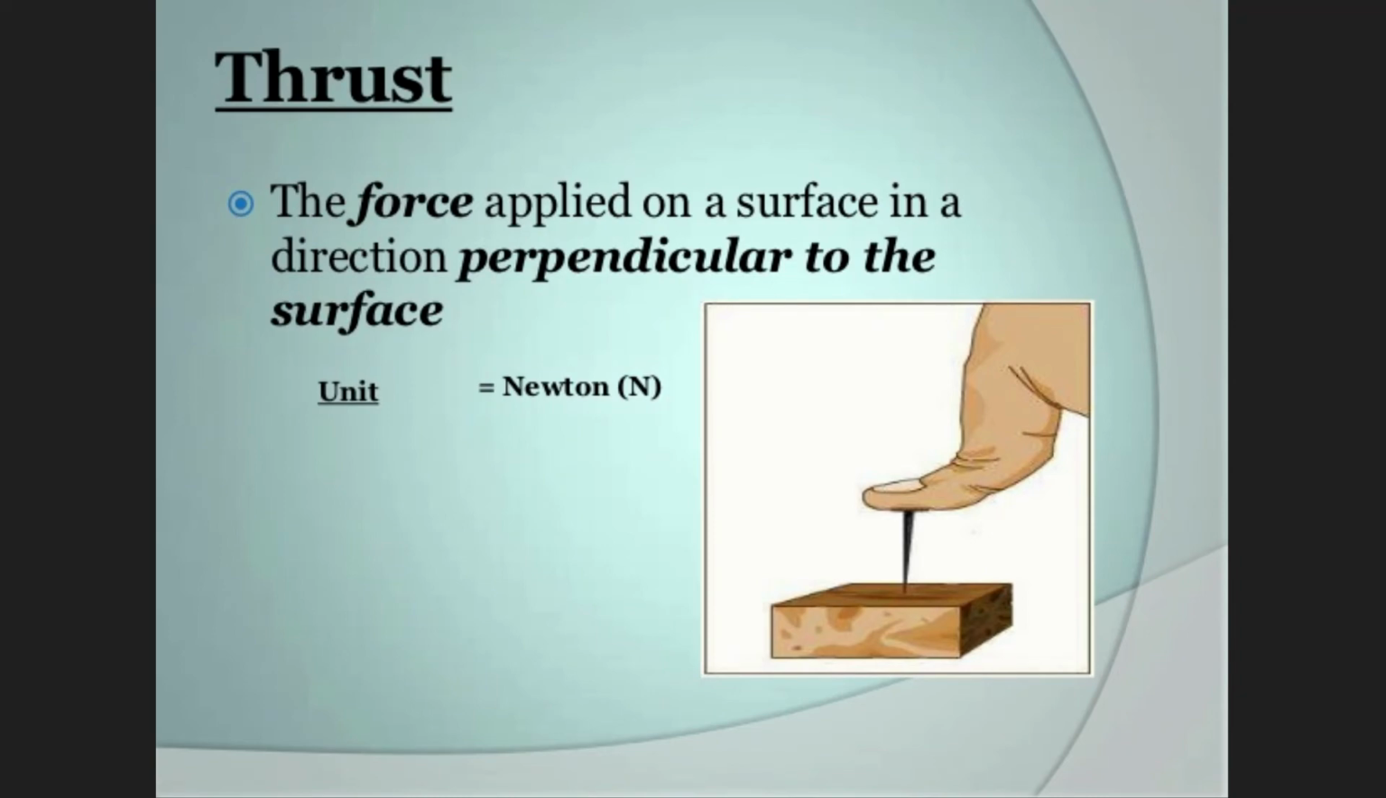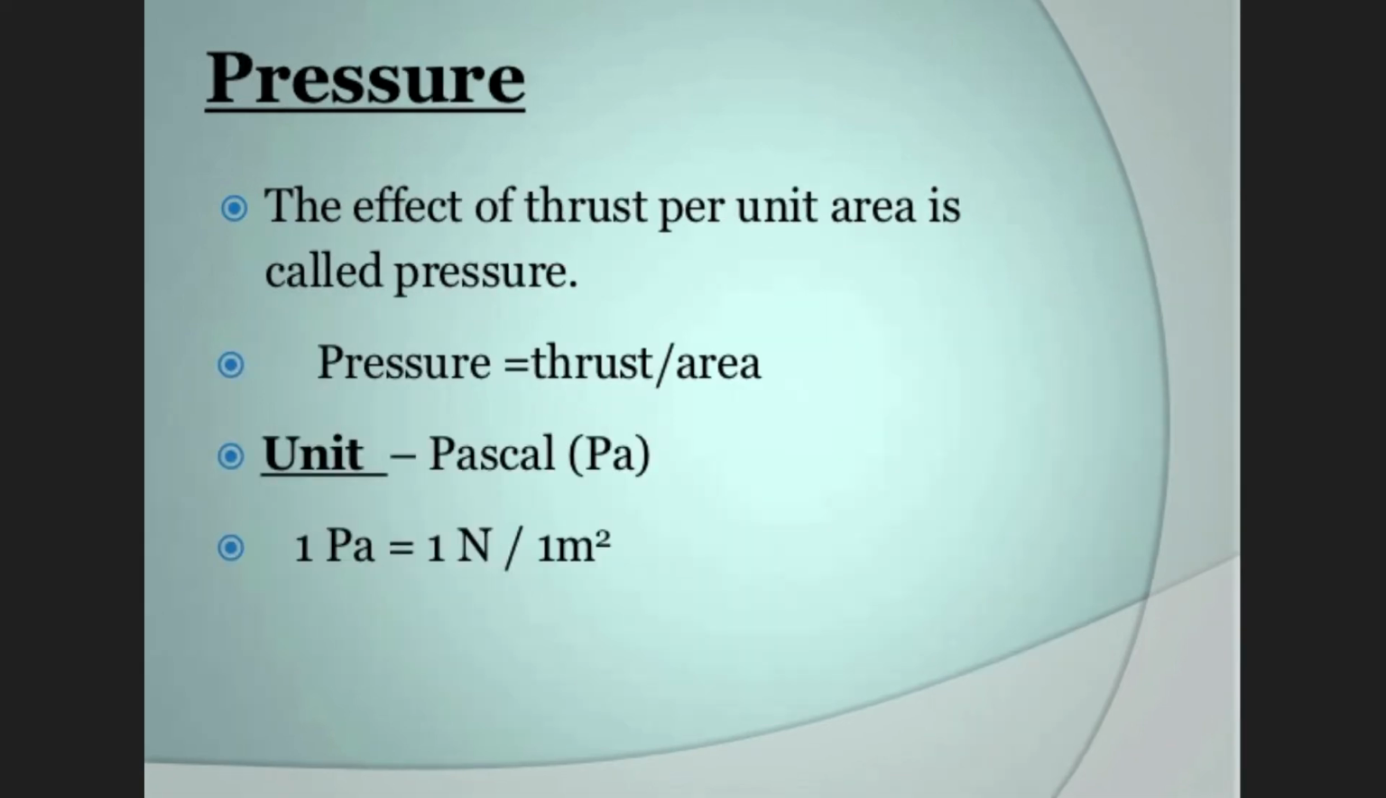Thus, dear children, the topic thrust and pressure can be explained something like this. The force applied on a surface in a direction perpendicular to the surface is called thrust. Here, you can see the force is applied downward, while the pressure is exerted perpendicular to it with the thumb. Pressure is the effect of thrust per unit area. Pressure is equal to thrust upon area. Its unit is Pascal. 1 Pascal is equal to 1 Newton per meter square.